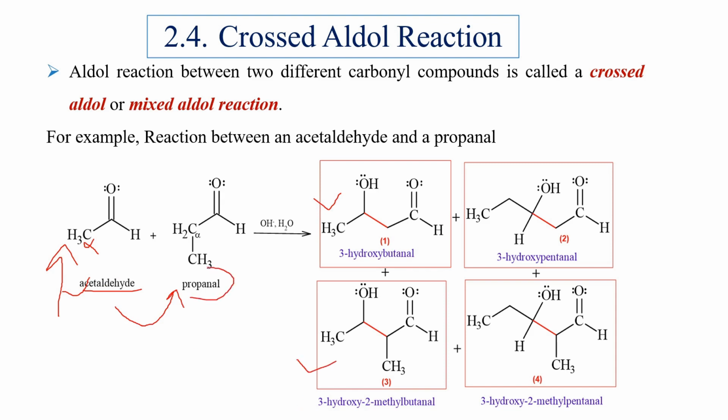Similarly, if propanaldehyde loses an alpha hydrogen and becomes a carbanion, it reacts with itself to give this product, and it reacts with acetaldehyde to give this product. If two carbonyl compounds participate, then four different beta-hydroxy carbonyl compounds are formed as the product.